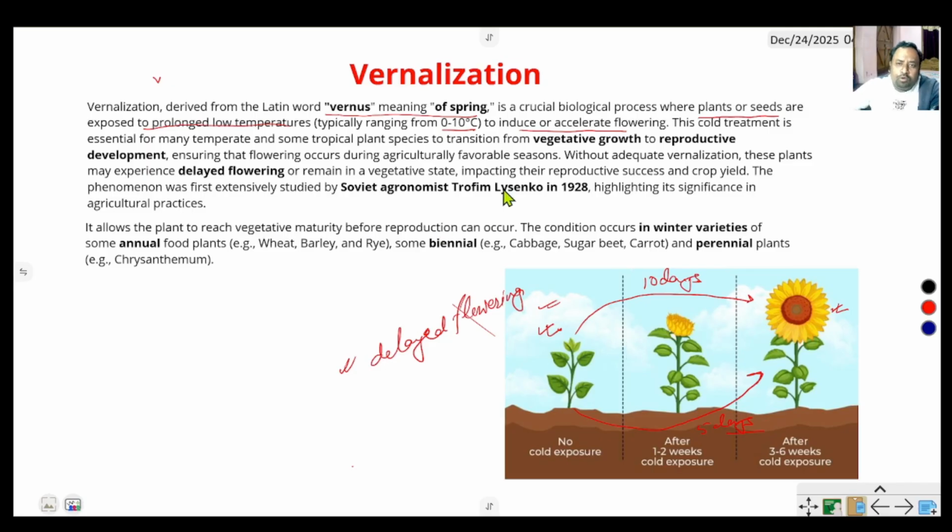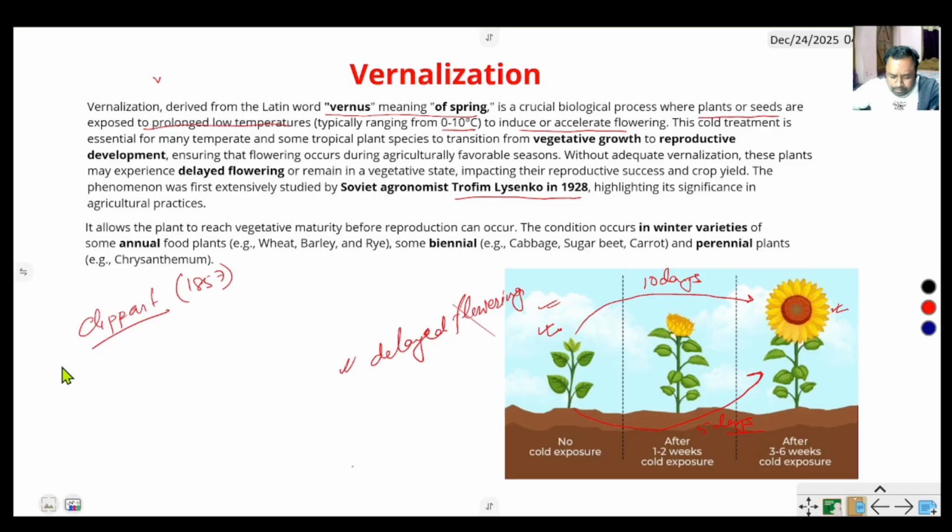This process was first discovered by Trofim Lysenko in 1928, who first used this term vernalization. But according to Clifford, it was first observed in 1857.